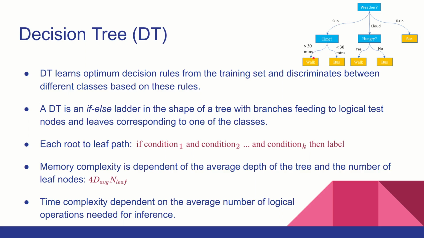to the microcontroller. Memory complexity wise, it basically depends on the average depth of the tree and the number of leaf nodes that you have. Considering that each number can be a floating point, we have 4D average into n leaf as the memory complexity, and the time complexity of this algorithm would be, on average, the number of logical operations that we do for inference and the complexity of these logical operations.